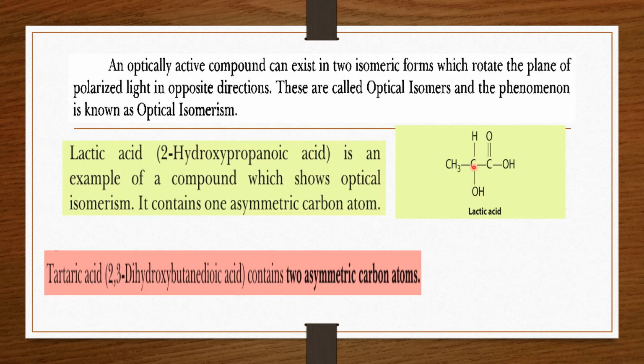The second example is tartaric acid. You can see the structure of this tartaric acid, and it contains two asymmetric carbon atoms. Here, when you consider this carbon atom, it is bonded to four different groups. In the same way, when you consider this carbon atom, it is also bonded to four different groups. So tartaric acid contains two asymmetric carbon atoms.